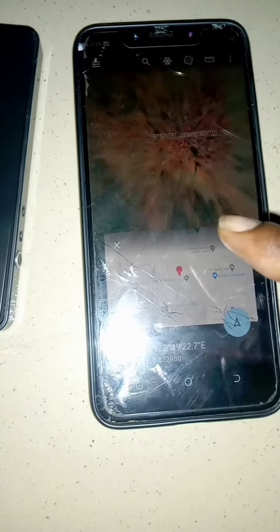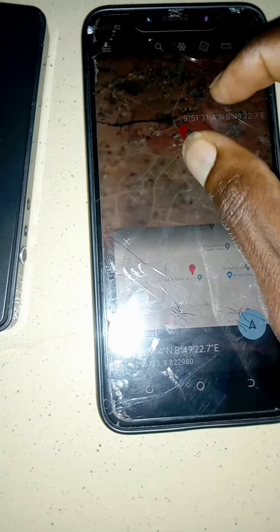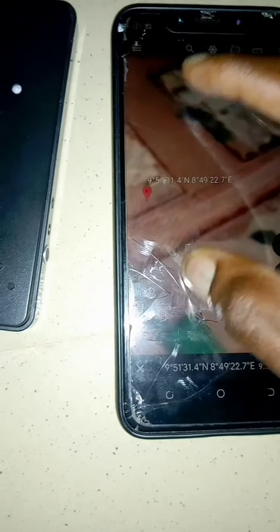So it's taking us now to where we live. So this is the point here. So let me zoom in. Keep zooming, keep zooming. Wow, to be honest, this is my house. This is where I stay. Okay, this is my house.